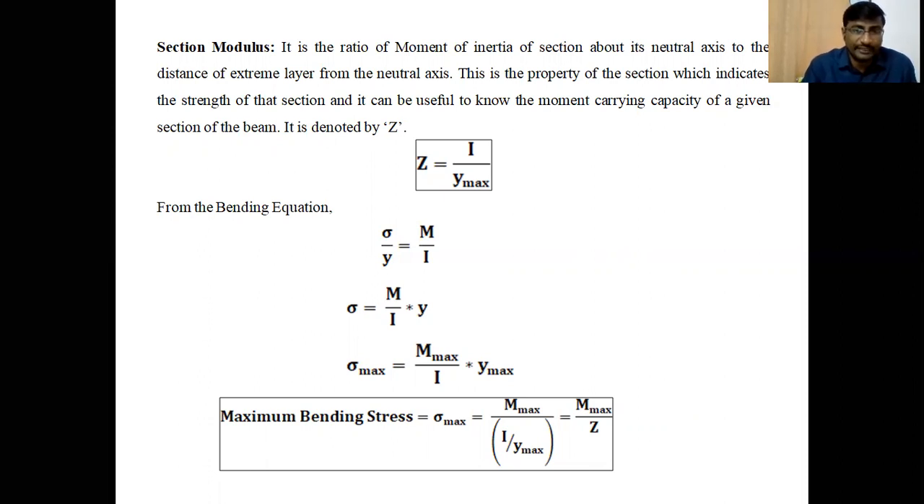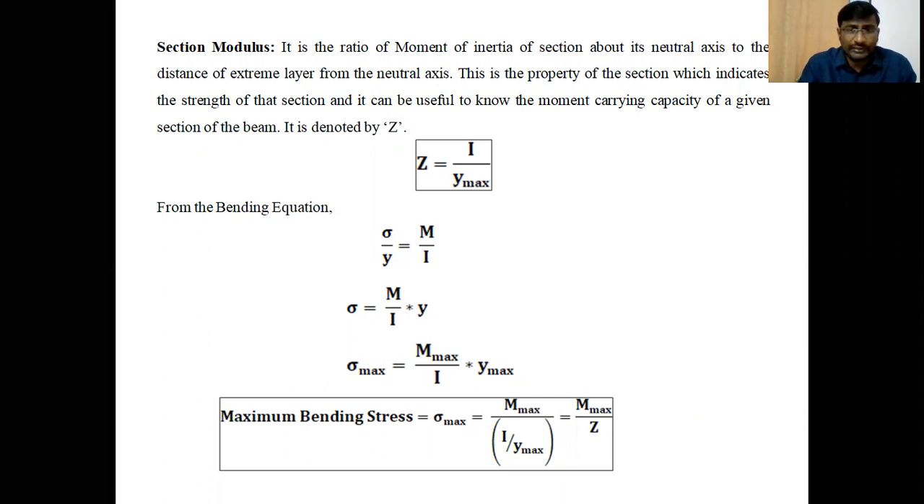So the maximum bending stress is calculated as sigma max equal to M max divided by, if we take Y maximum into the denominator, I by Y max. I by Y max is Z, the section modulus. Therefore, maximum stress can be calculated by the equation M max by Z. M max is the maximum bending moment in the beam, and Z is the section modulus of the particular cross section. Z is equal to I by Y maximum. So if we want to find the maximum bending stresses in the beam, we should know the maximum bending moment and the section modulus of the beam.